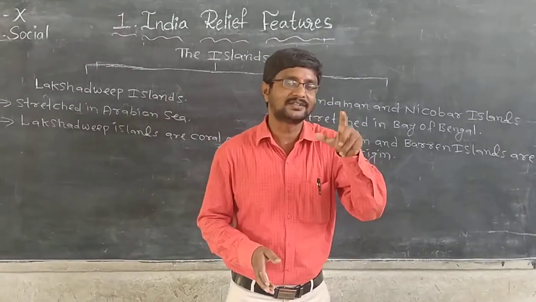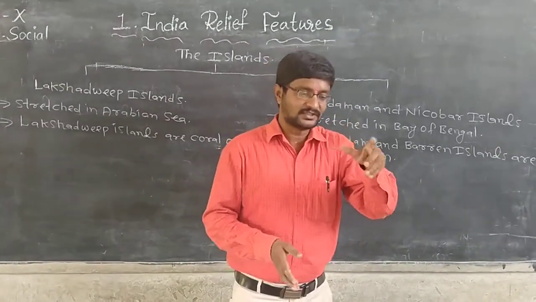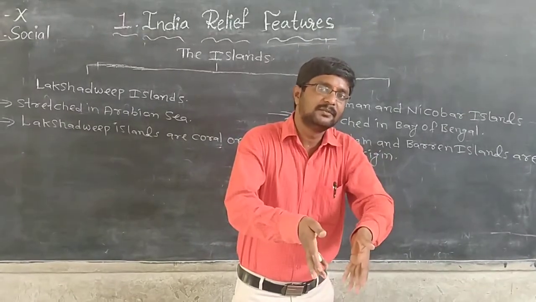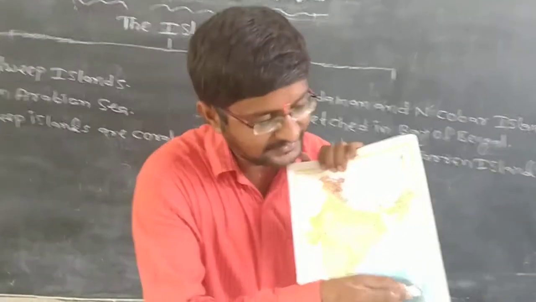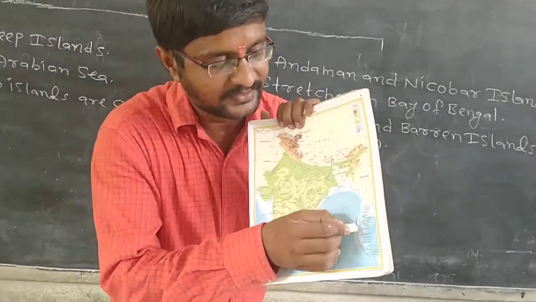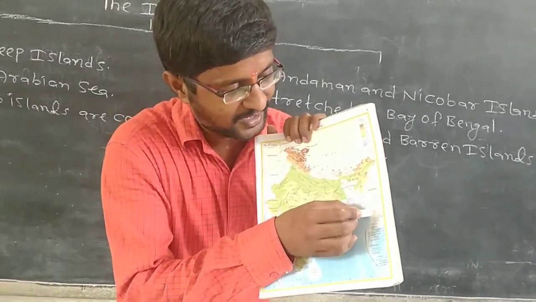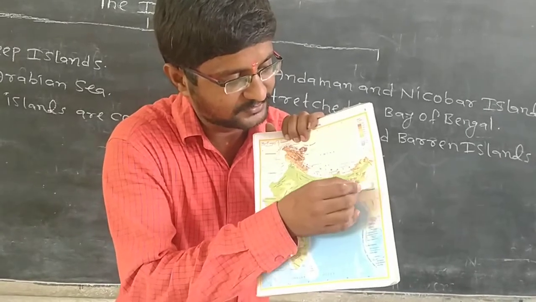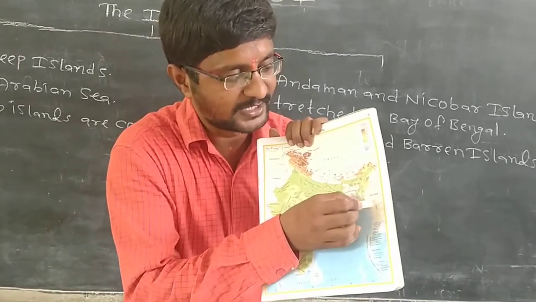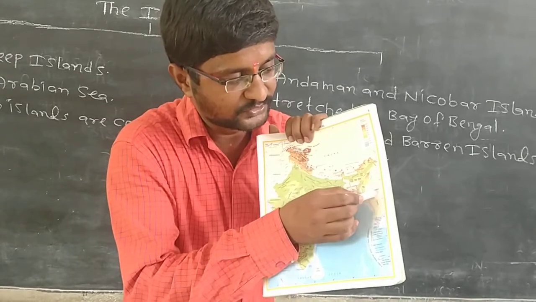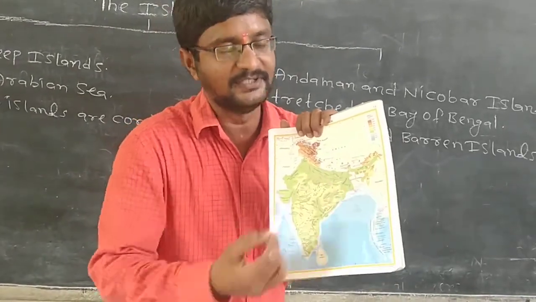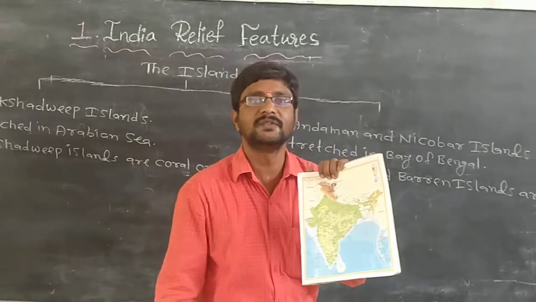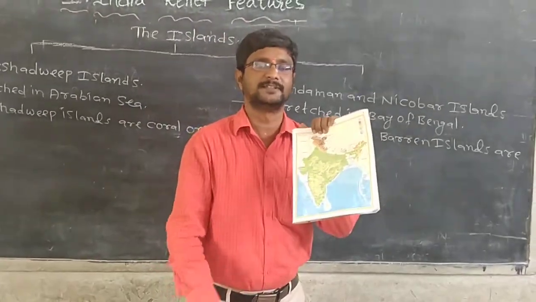You see, this Arakan Yoma mountain is actually submerged in the Bay of Bengal, but here it is elevated. Actually this is the Myanmar mountain. So in that way islands are formed in the Bay of Bengal region.